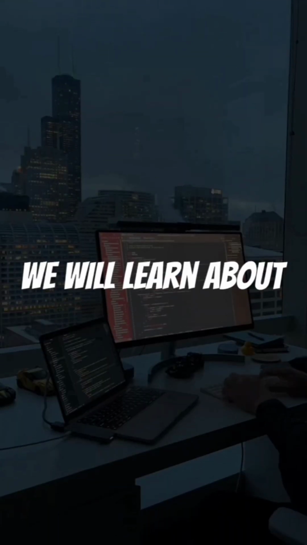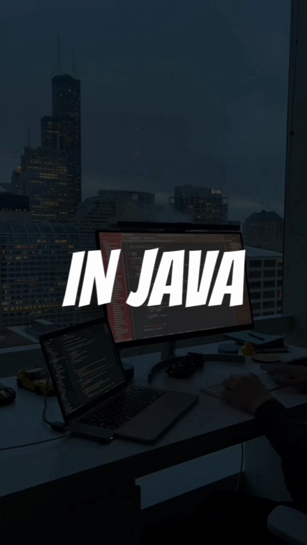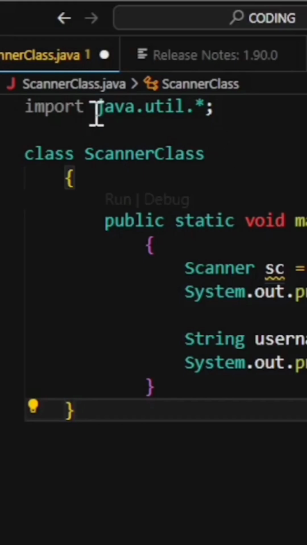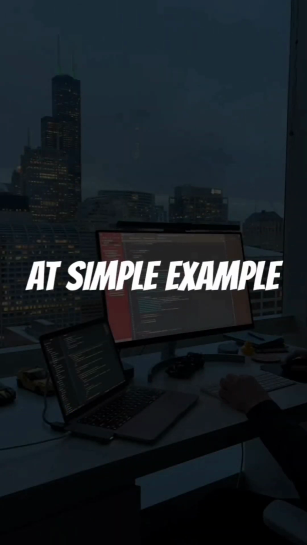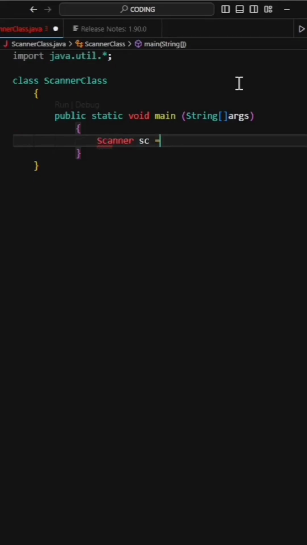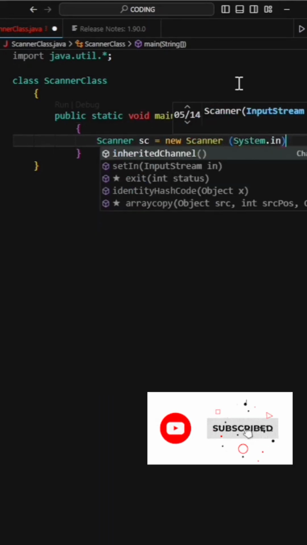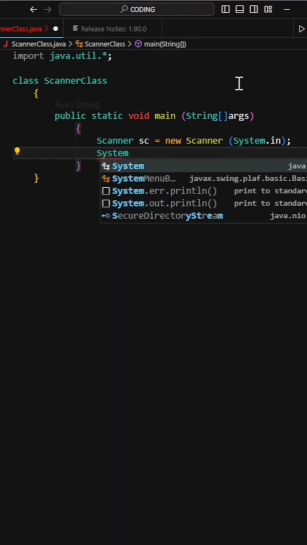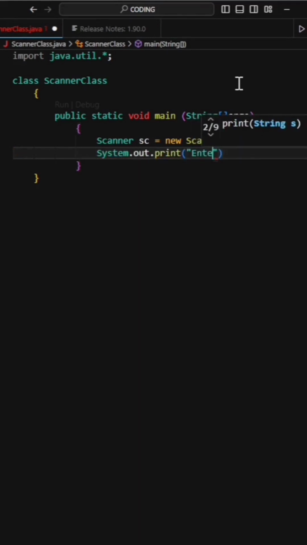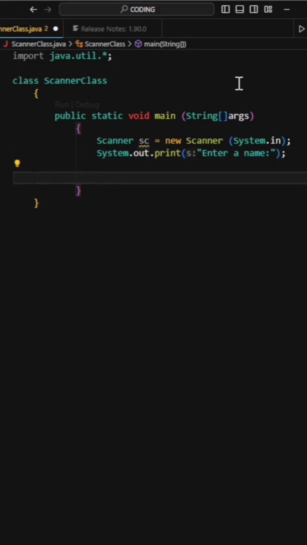Today, we will learn about the Scanner class in Java. The Scanner class is part of the java.util package, which allows us to read input from the user. Let's take a look at a simple example. Here, we create a Scanner object called sc and pass System.in as an argument, which represents the standard input stream. We can then use methods like nextLine to read a line of input from the user.